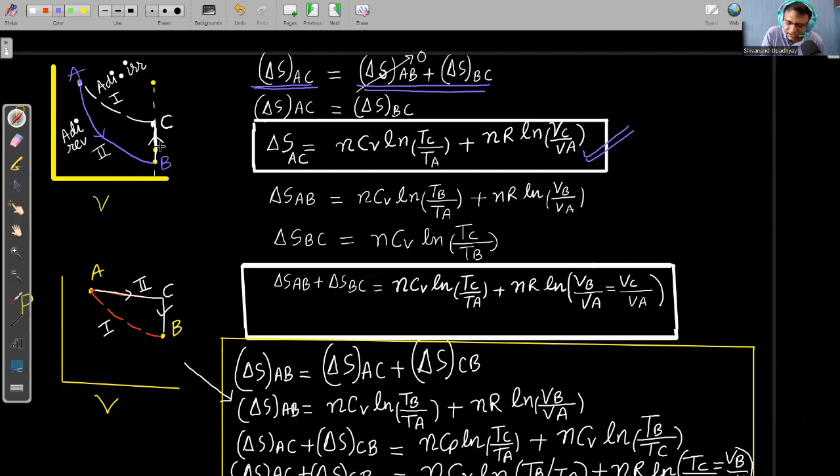And then we go from B to C. In B to C, volume is constant, so the second term will be 0. So we can write nCv ln of the temperature at point C divided by the temperature at point B, nCv ln TC upon TB. If we add both, nCv is common, and TB and TB will cancel out. So we can write nCv ln TC upon TA plus nR ln VB upon VA. Since VB and VC are equal, in place of VB I can write VC.